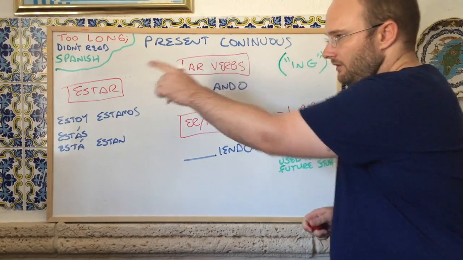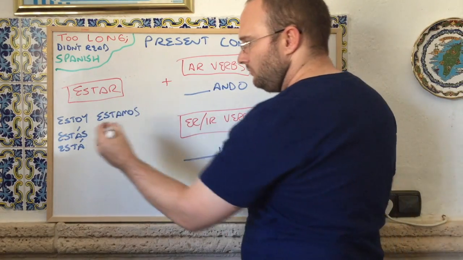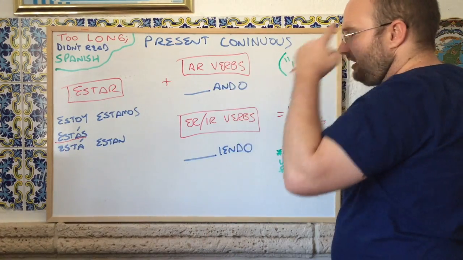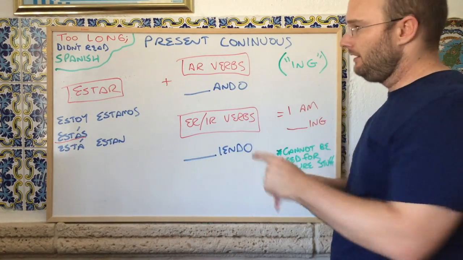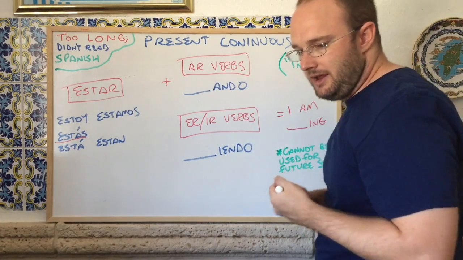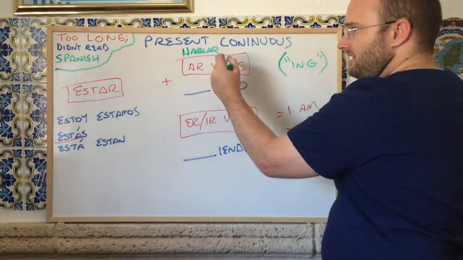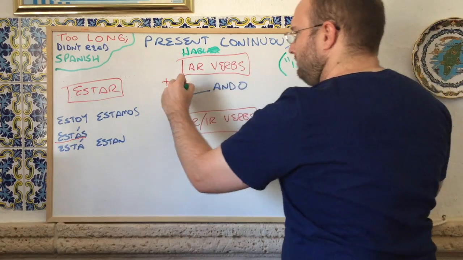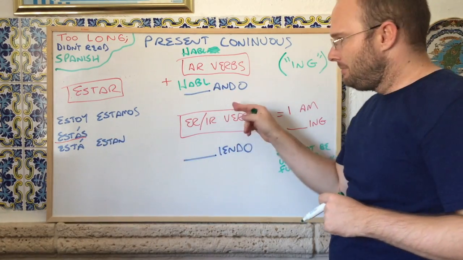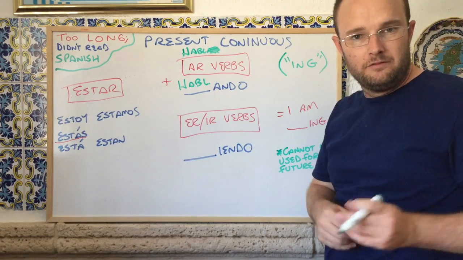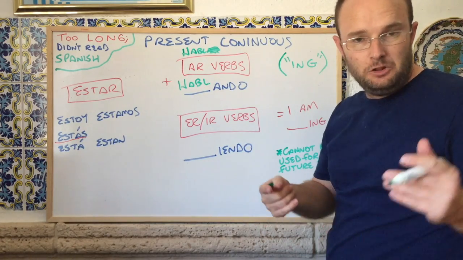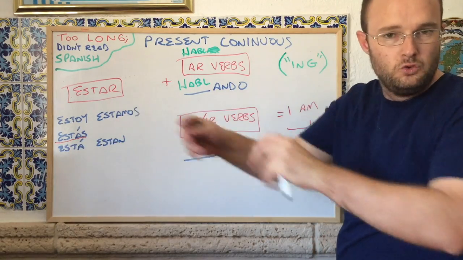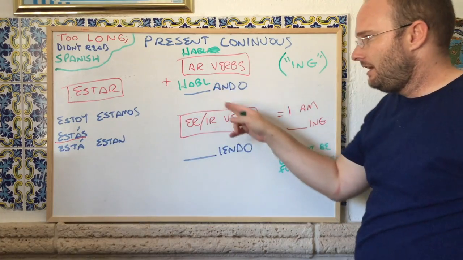Let's say I wanted to say, you are talking. I would find estar for you, tú, estás, and then I'm thinking of my infinitive. My infinitive is hablar. That would be an AR verb. I'm going to write hablar just to remind me, take off the infinitive ending, and add on -ando. So I would have hablando. Estás hablando. I can say tú estás hablando if I want to add even more emphasis to the fact that you're the person that's doing it. But with estás, it already has that you built into it. You are talking, estás hablando.